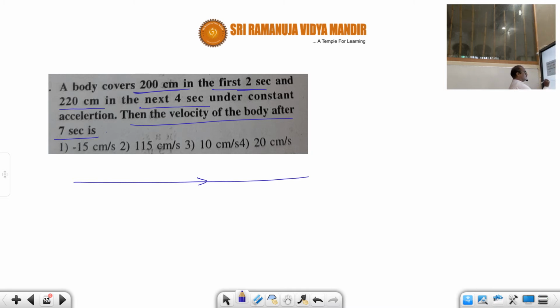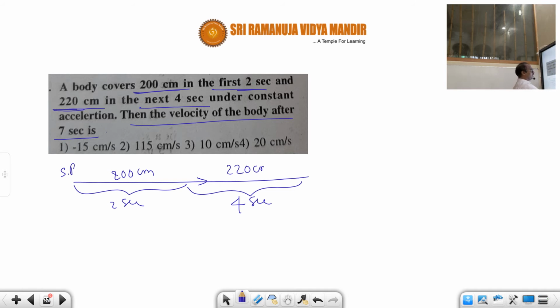First 2 seconds, this is the starting point, it traveled 200 centimeters. And next 4 seconds, it traveled 220 centimeters. Then they are asking the velocity at the end of 7 seconds.